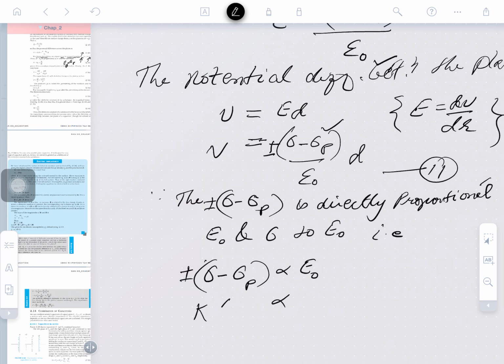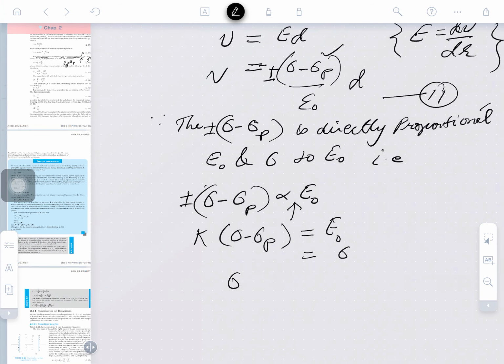So, in the place of k times this is sigma p, after removing the proportional sign, is equal to electric field, and in the place of this directly proportional to this, what can we write here? Please tell me guys, what can we tell? We can just bring here this sigma. Okay. So, here will be sigma, and sigma p is equal to sigma divided by k, right.